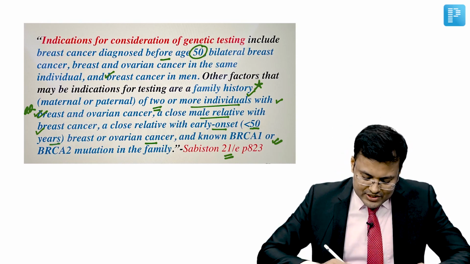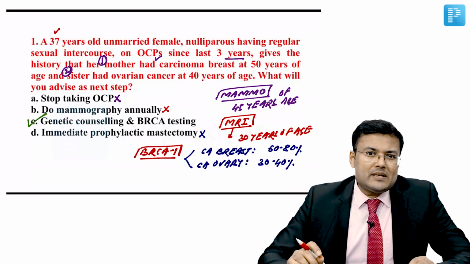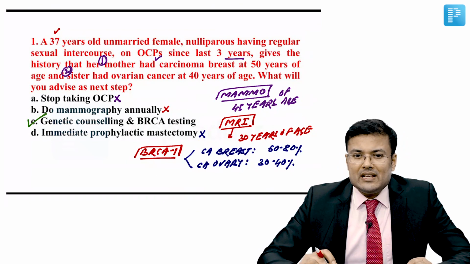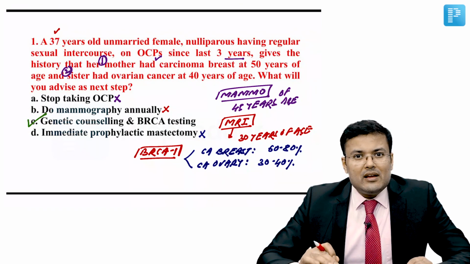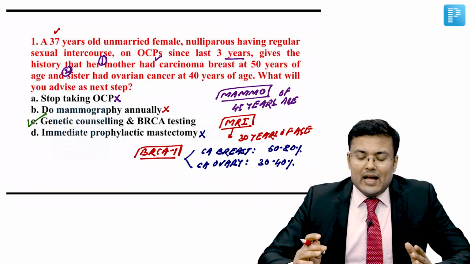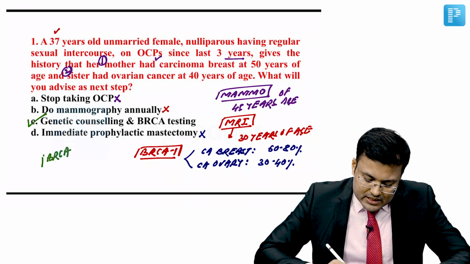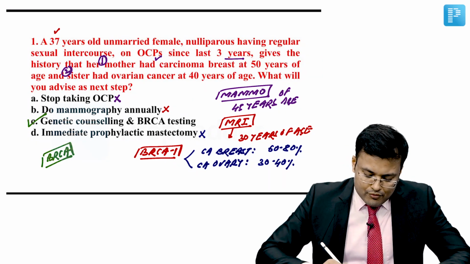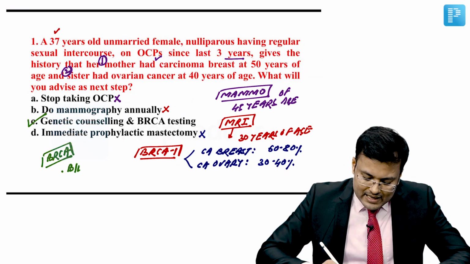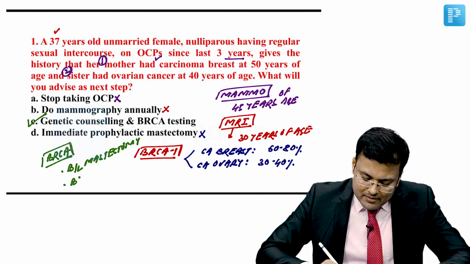Clear? So if you see the question again, in this question, 2 or more family members are having breast or ovarian cancer. So 2 family members are having. In this case, we will go for genetic counseling and BRCA testing. And if BRCA mutation is positive, in such patients, we recommend prophylactic bilateral mastectomy. And what else we are going to recommend? Yes, prophylactic bilateral salpingo-oophorectomy.